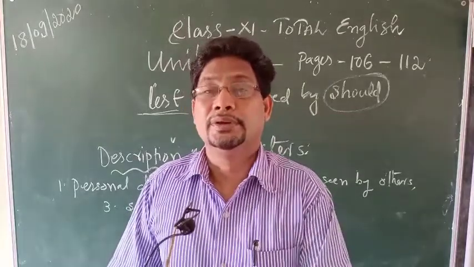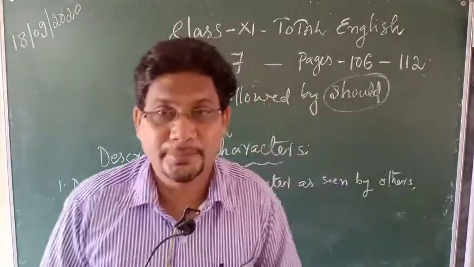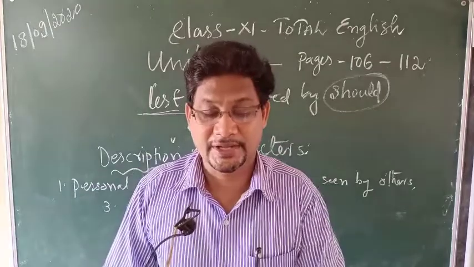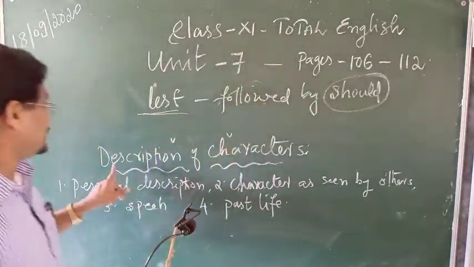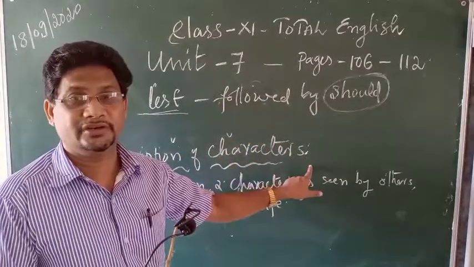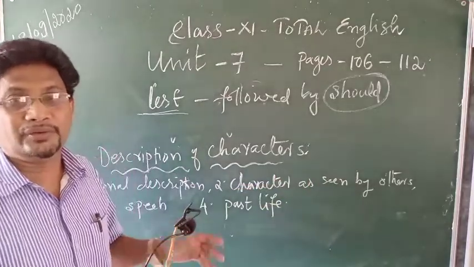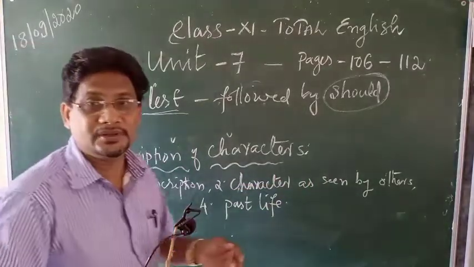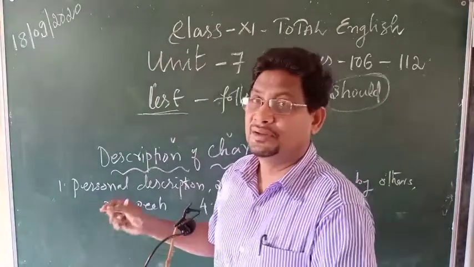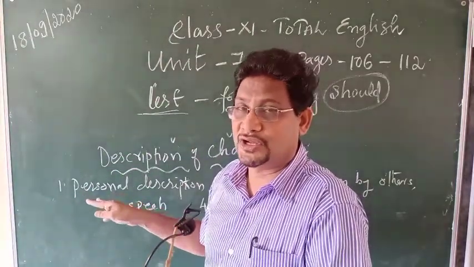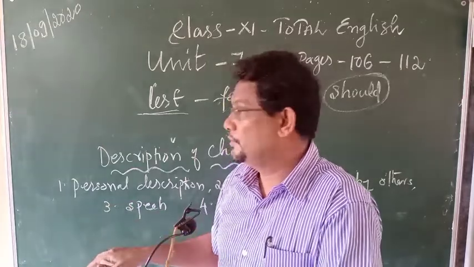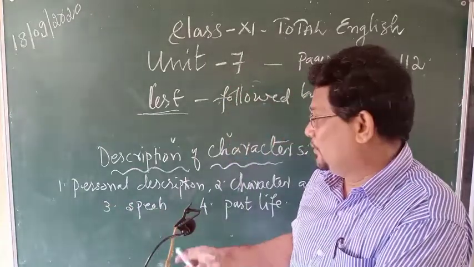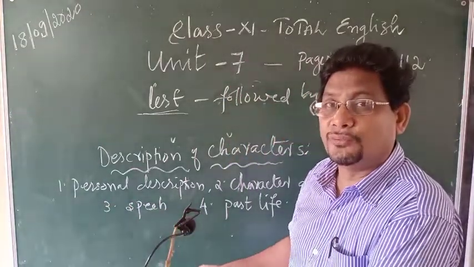Now we are moving to page number 109, where you will find this topic, description of characters. When you describe a person, it is one of the possible questions asked for composition writing, essay writing. So what are the things that you need to focus on?